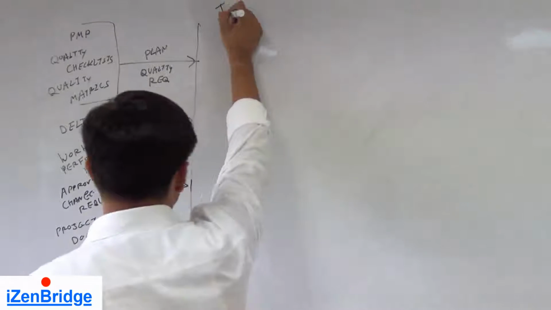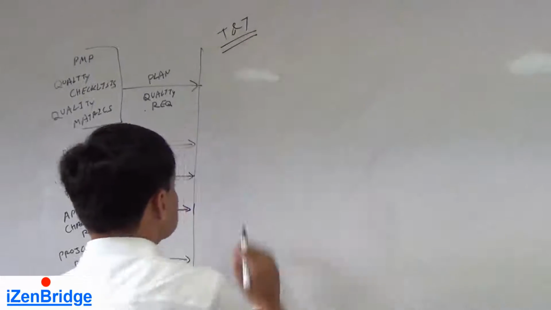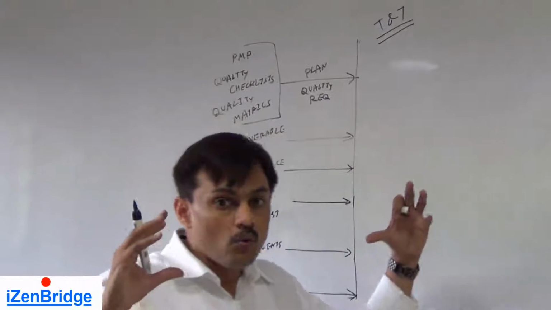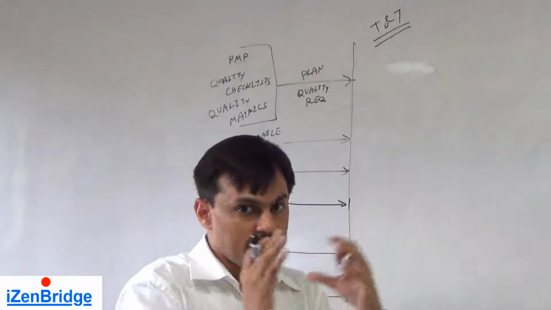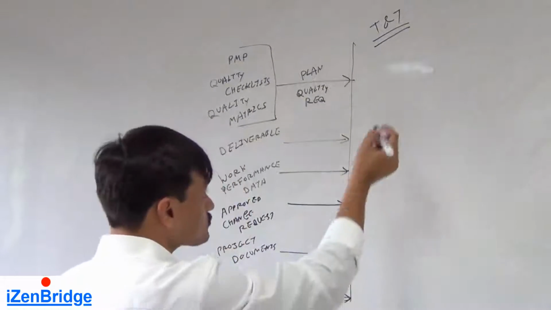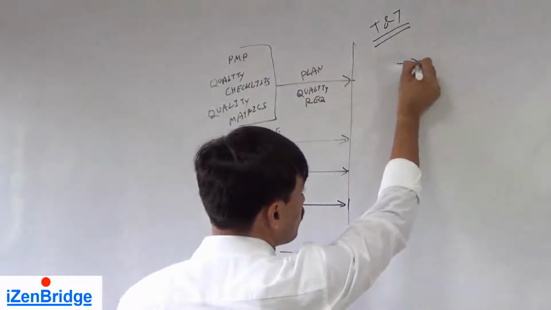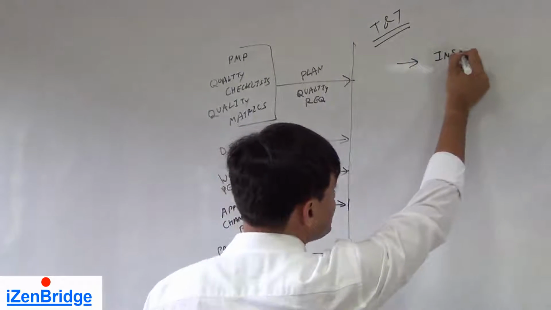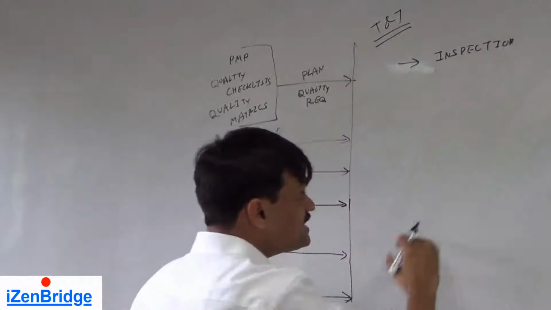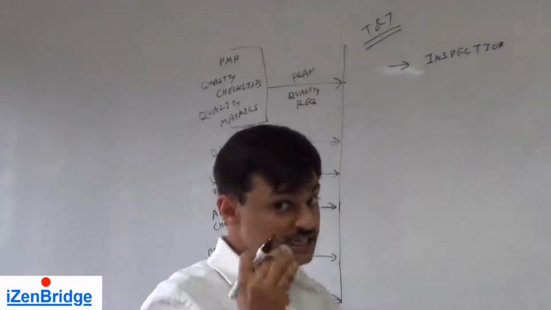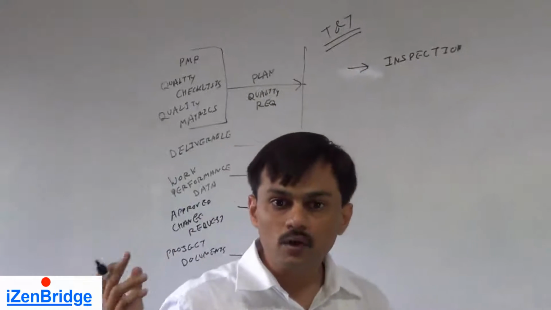The tool and technique of this process is all about verifying how well we are meeting the requirement. So for that, what do we do? We do inspection. We inspect the deliverable against the requirement.